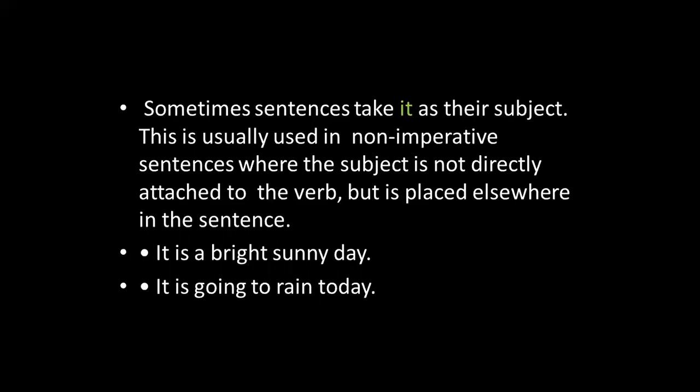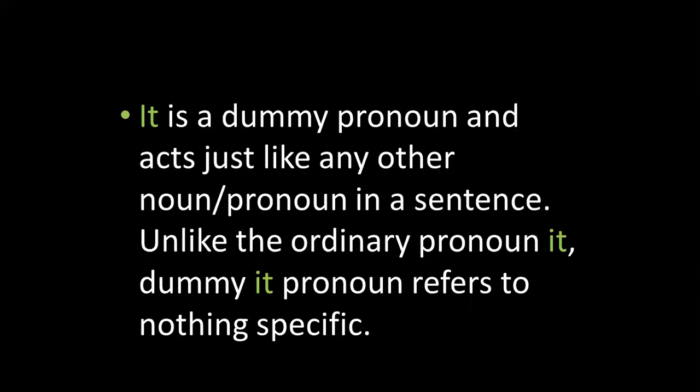It is going to rain today. It is a dummy pronoun and acts just like any other noun or pronoun in a sentence. Unlike the ordinary pronoun it, the dummy pronoun it refers to nothing specific.